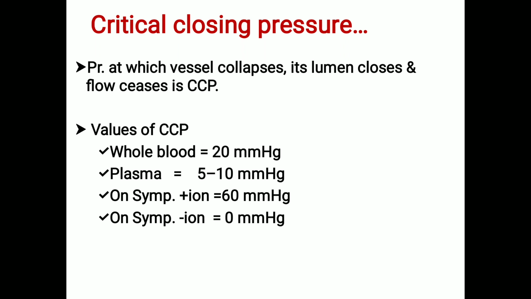There is one more entity called critical closing pressure. So what is critical closing pressure? It is the pressure at which the blood vessels collapse, the lumen closes and the blood flow ceases. That is called critical closing pressure.